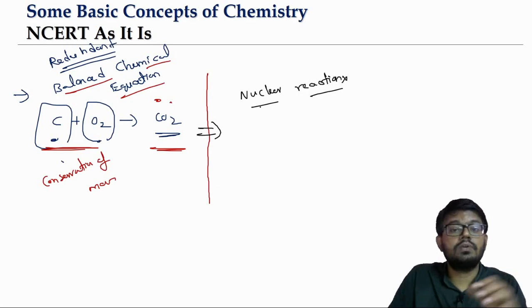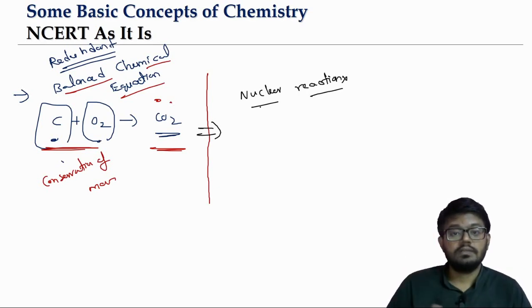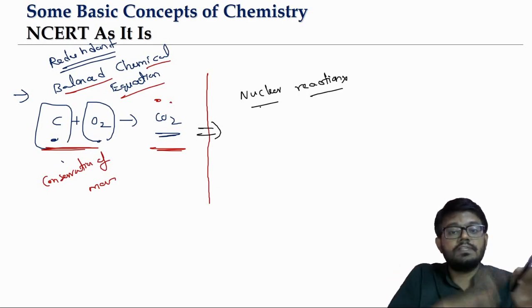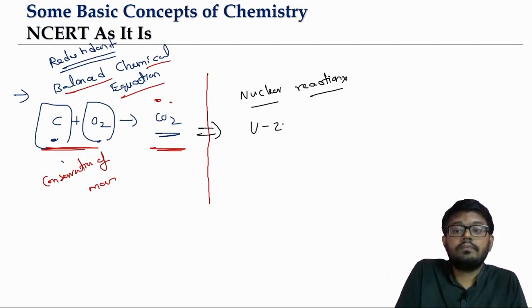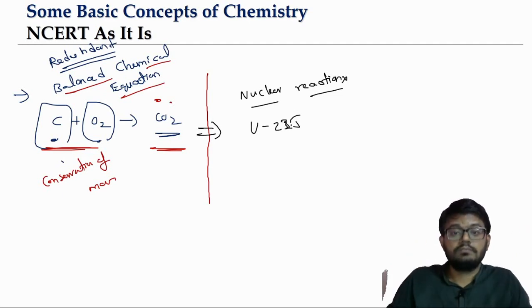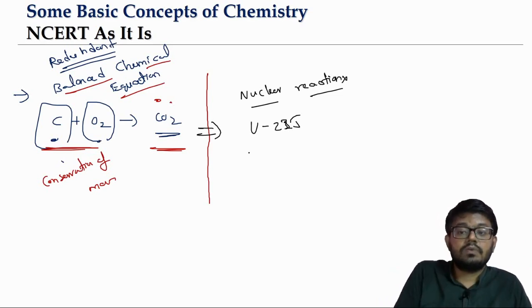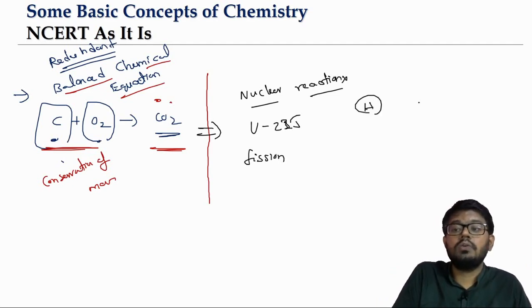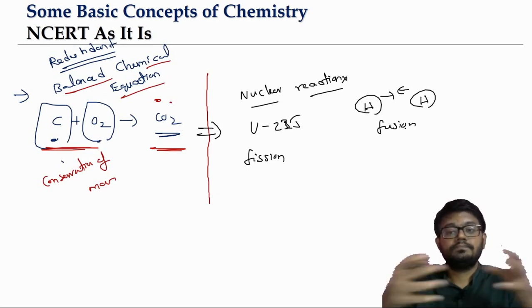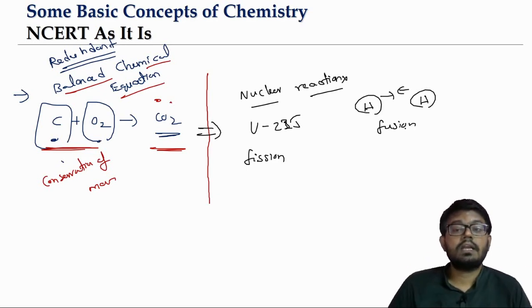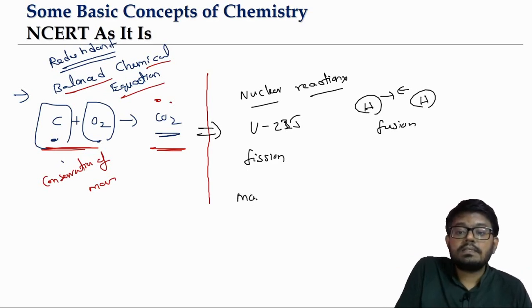But if you talk about nuclear reactions, because Lavoisier's study is only about combustion, and he extended this to both physical and chemical change, but what happens in nuclear phenomena? A radioactive nucleus like U-235, a large unstable nucleus, breaks down to form smaller fragments. That's what we call nuclear fission. We have one more phenomenon, where small nuclei like hydrogen combine. We call this fusion. In nuclear reactions, mass is converted to energy.